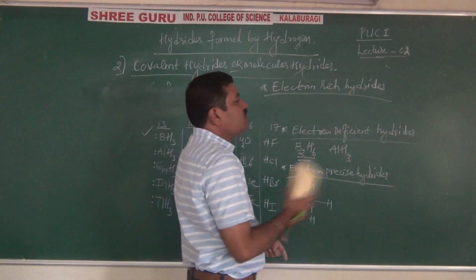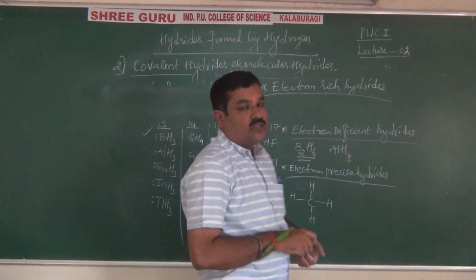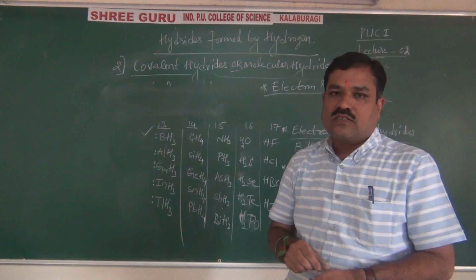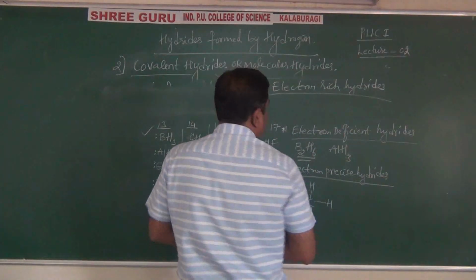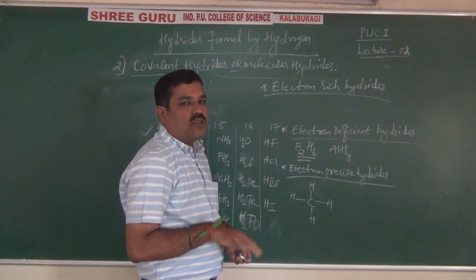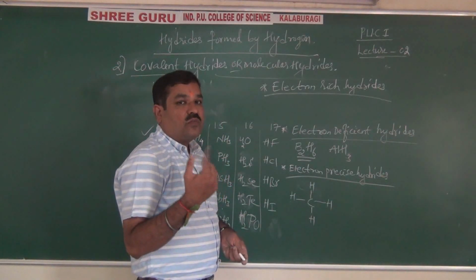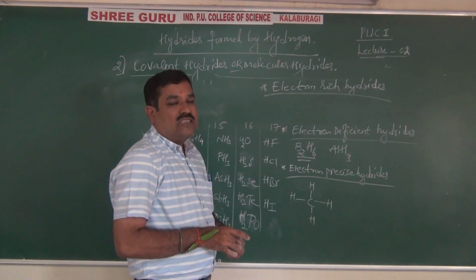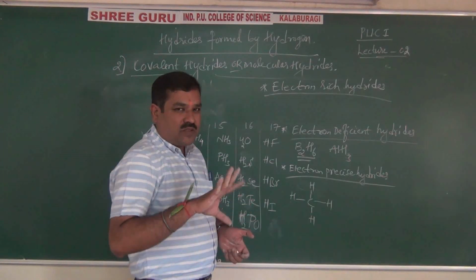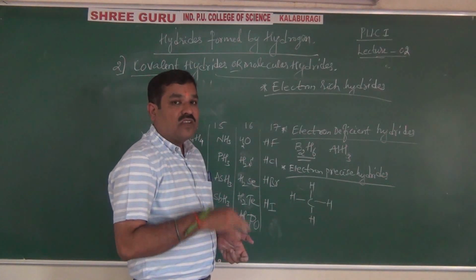Because hydrogens are deficient, but they are replaced by lone pairs of electrons. That's the difference, right? The electron rich hydrides are also covalent hydrides formed by the p block elements, but they have an extra pair of electrons. Instead of a hydrogen permissible by the Lewis dot structure, that hydrogen is replaced by a lone pair of electrons.